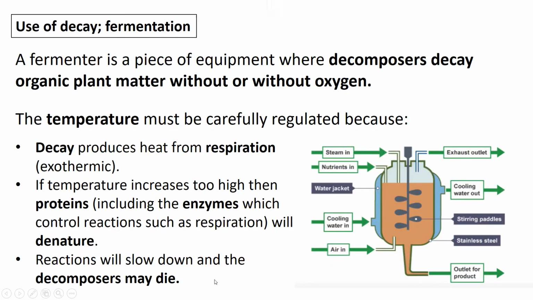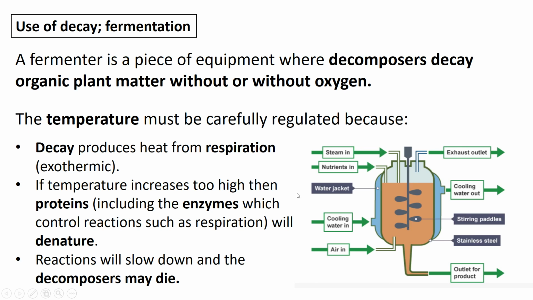And a fermenter, when you use a large scale fermenter, is a piece of equipment where decomposers can decay organic plant matter. And they can do this with or without oxygen. And you must regulate the temperature carefully, because if you think about decay, it is going to involve respiration, aerobic or anaerobic. They are both exothermic reactions. So you're going to get heat produced. So what you need to do is regulate the temperature. So you might have to cool it. So in this example here, you've got cooling water surrounding the fermenter.